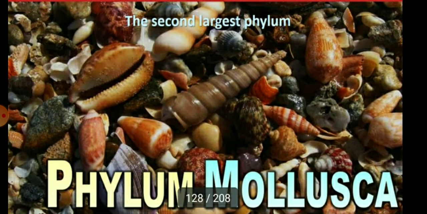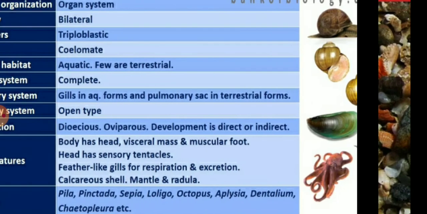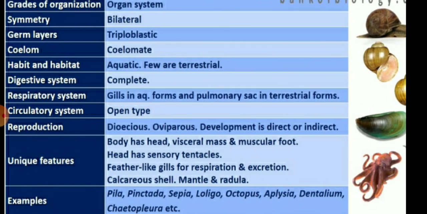So the second largest phylum is Mollusca. As we know, Mollusca have organ system level of organization, symmetry is bilateral, and the germ layer is triploblastic. They are coelomate, aquatic, and a few are terrestrial. The digestive system is complete, with gills in the aquatic forms and a pulmonary sac in the terrestrial forms. They have an open type of circulatory system and are dioecious, always oviparous, but the development is direct or indirect type.